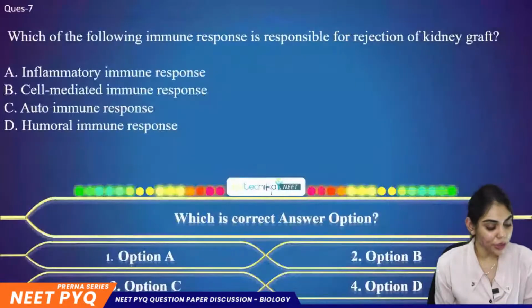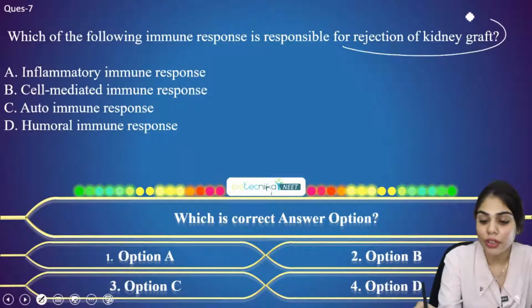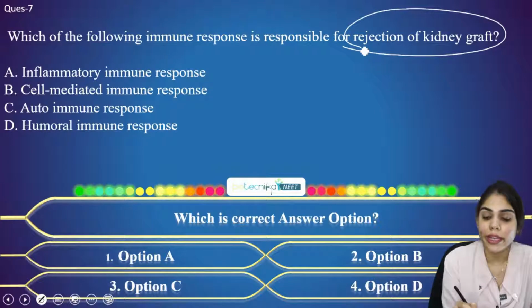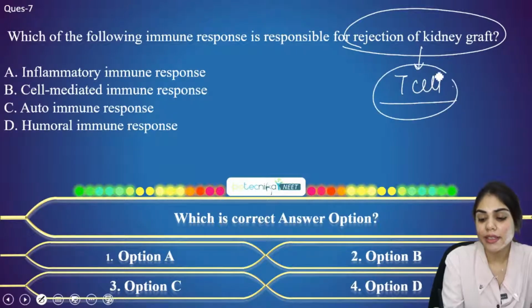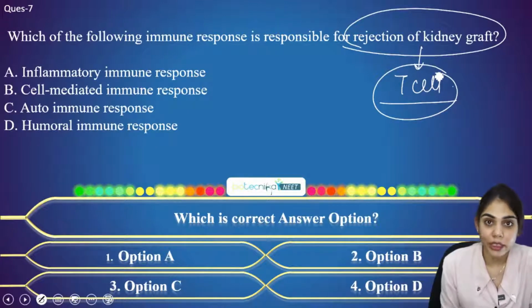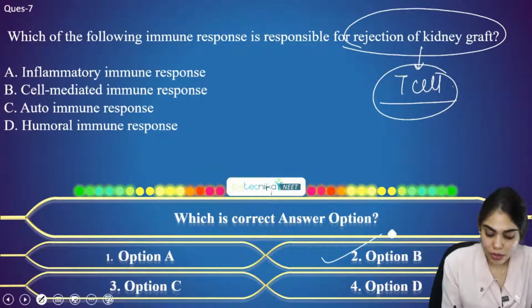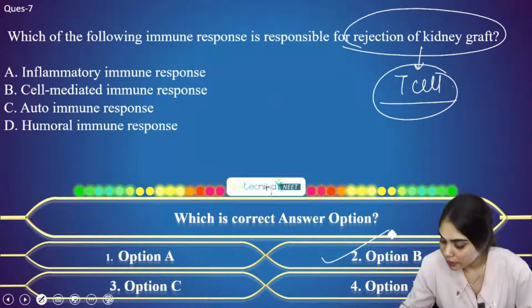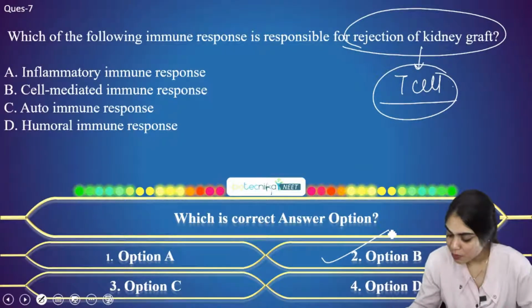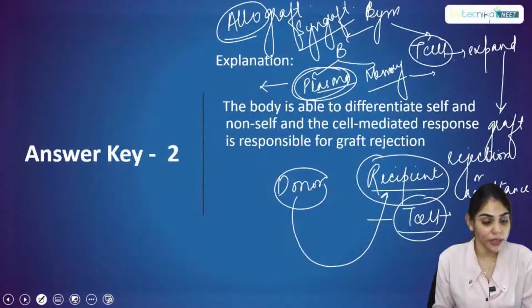So now let's come back to the question and see which of the following immune responses is responsible for the rejection of kidney graft. If it is rejected or accepted, that signifies T cell. And we all know that T cells play a role in cell mediated immune response. So the right answer for this question is option B. Very good everyone, those who answered option B, you were all correct. Yes, it is option B. I'm sure this question is clear to everyone. If yes, let's proceed to the next question.